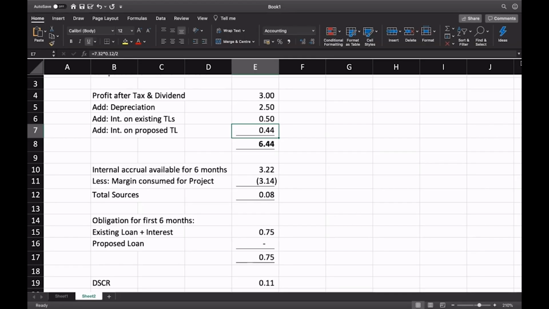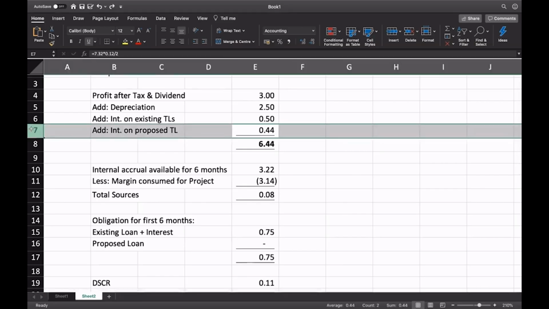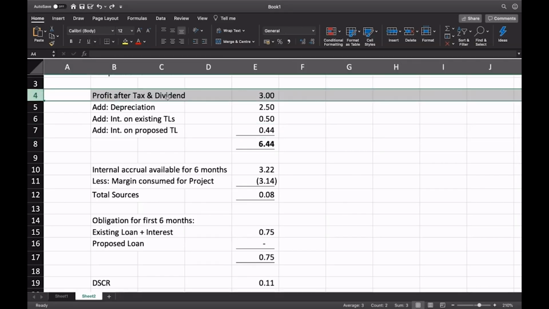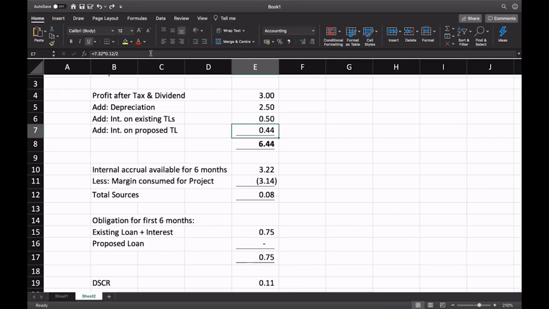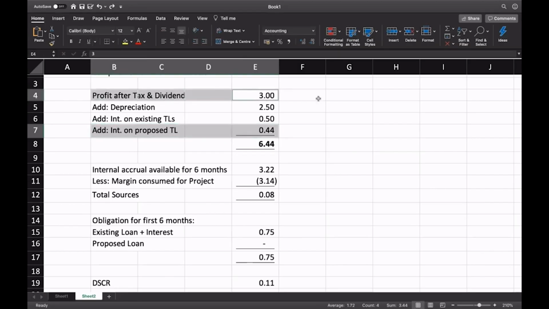But the reason I have taken this interest on proposed term loan is that we started with profit after tax and dividend estimated for the full year. In that process, the interest on existing term loan, and here if you notice this figure I have calculated like this, 7.32 into 12% divided by 2, it means I've taken only 6 months. So this 6 months interest would have been deducted while arriving at this profit after tax, which ideally we should add back now. So it makes sense to add back.